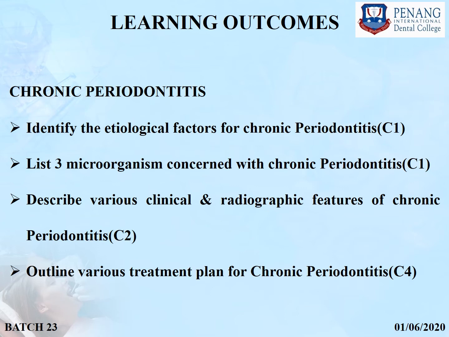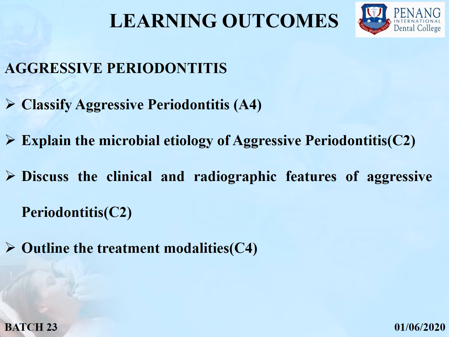Learning outcomes for chronic periodontitis are: identify the etiological factors for chronic periodontitis, list 3 microorganisms concerned with chronic periodontitis, describe various clinical and radiographic features of chronic periodontitis, outline various treatment plans for chronic periodontitis. Learning outcomes for aggressive periodontitis: classify aggressive periodontitis, explain the microbial etiology of aggressive periodontitis, discuss the clinical and radiographic features of aggressive periodontitis, outline the treatment modalities.